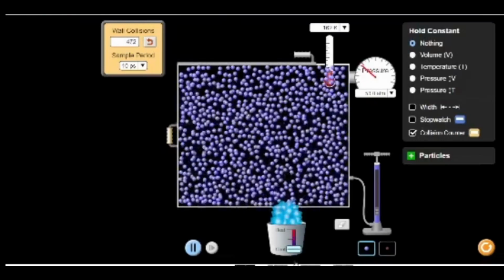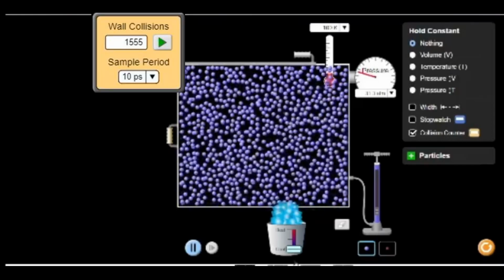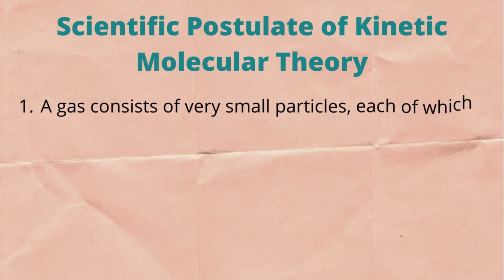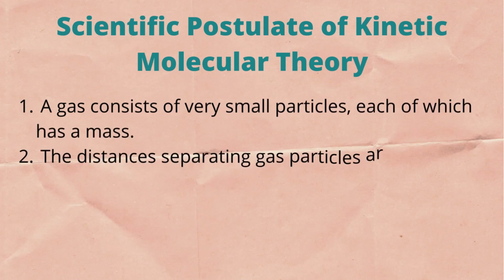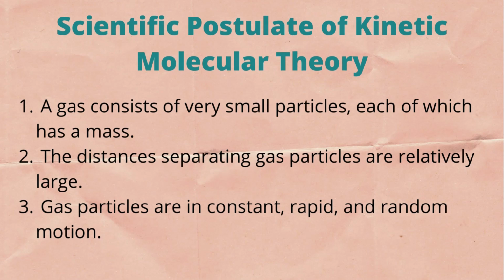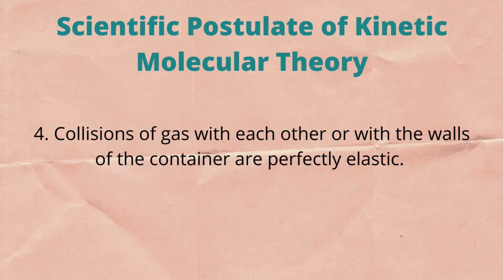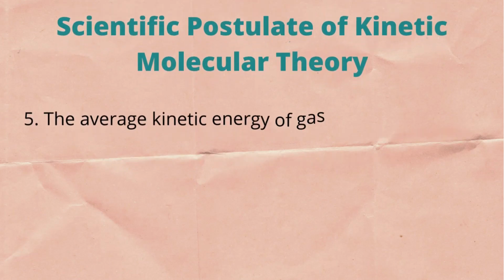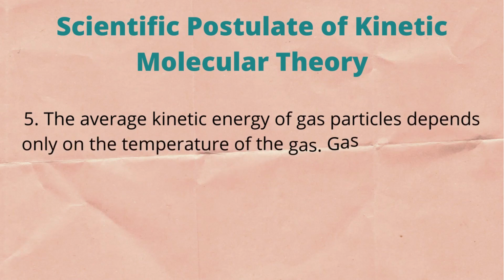Before we continue discussing the gas law, here are the scientific postulates of kinetic molecular theory. 1. A gas consists of very small particles, each of which has a mass. 2. The distance separating gas particles is relatively large. 3. The gas particles are in constant, rapid, and random motion. 4. Collisions of gas particles with each other and with the walls of the container are perfectly elastic.